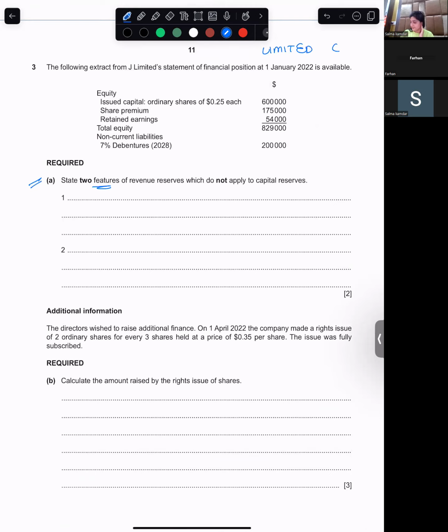State two features of revenue reserves which do not apply to capital reserves. Give me features of revenue reserves. One I remember is that revenue reserves come from the everyday activities of a business. So this is a feature that does not apply to capital reserves, right? Revenue reserves arise from everyday activity. What else? That's the only one I remember.